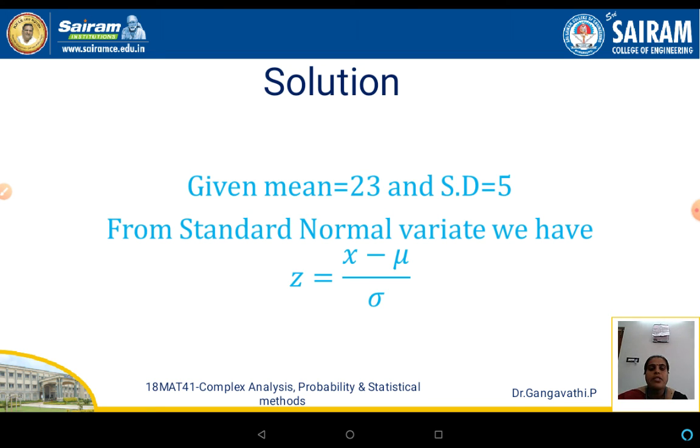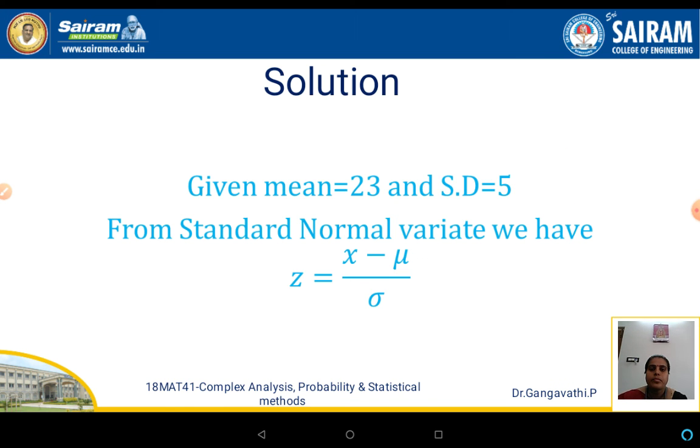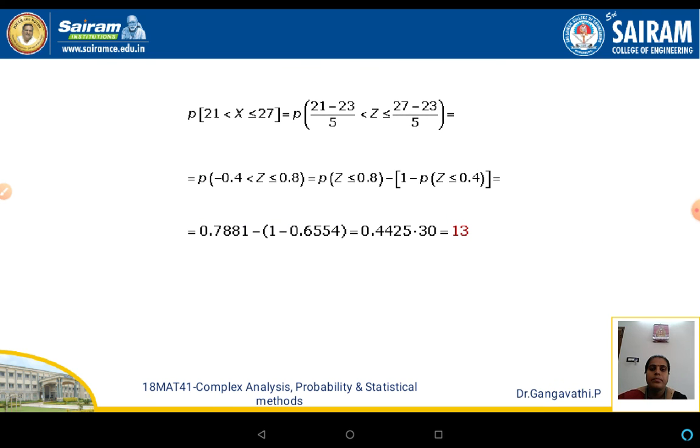From the standard normal variate, that is equal to x minus mu by sigma, we need to calculate that first. Between 21 degrees and 27 degrees, we need to calculate p of 21 less than x less than or equal to 27, which can be written as 21 minus 23 by 5 less than z less than 27 minus 23 by 5.